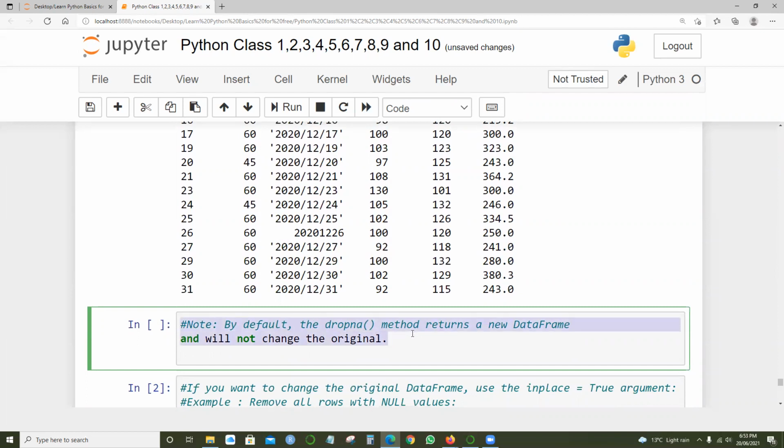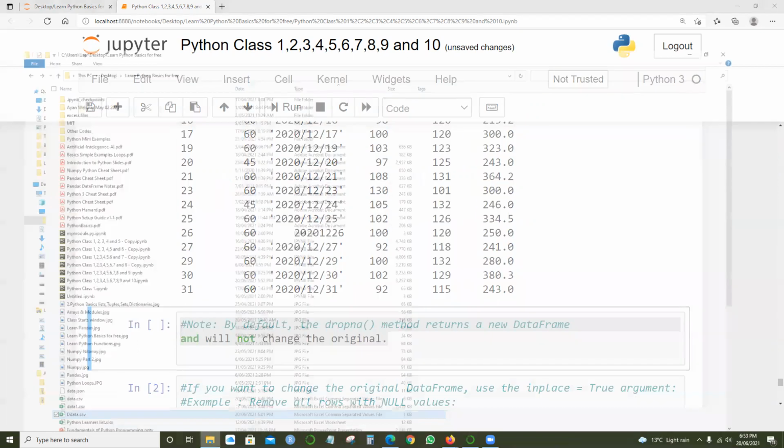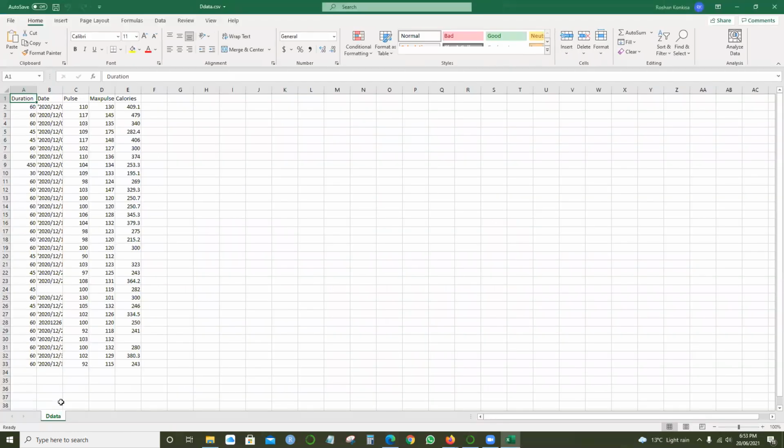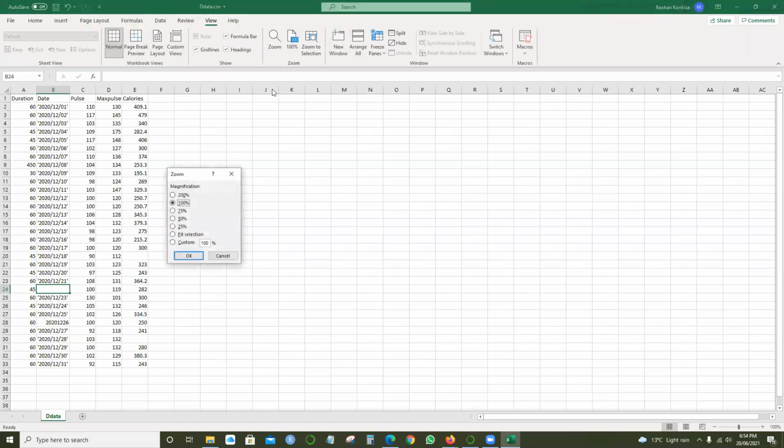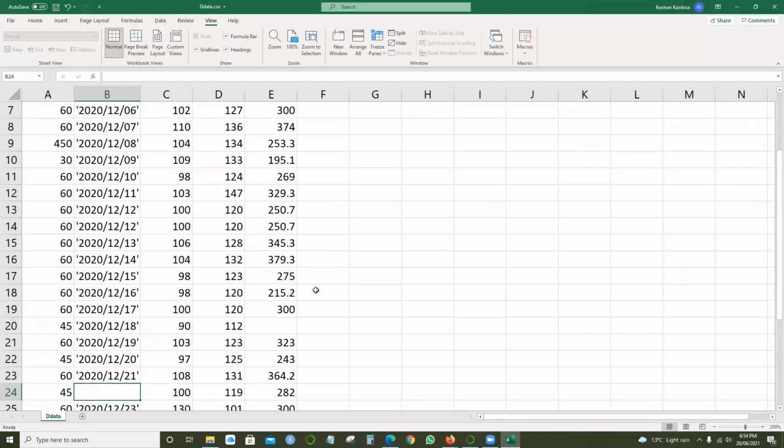Let me open up this CSV file again. If you look carefully, out of this data set, there is row 45 with blank data. I think I should zoom in.